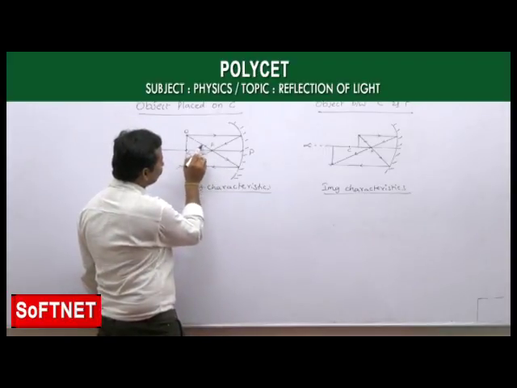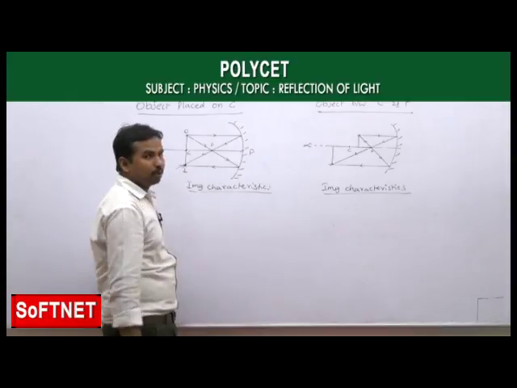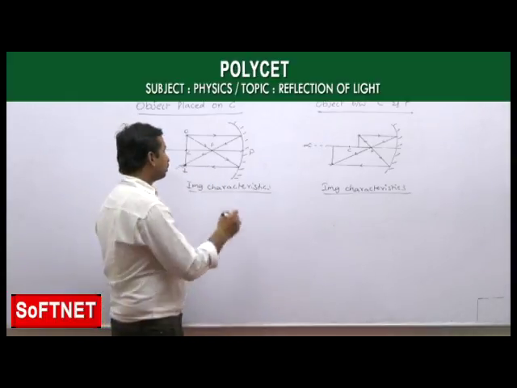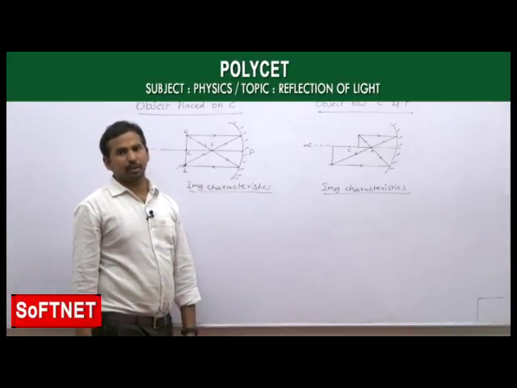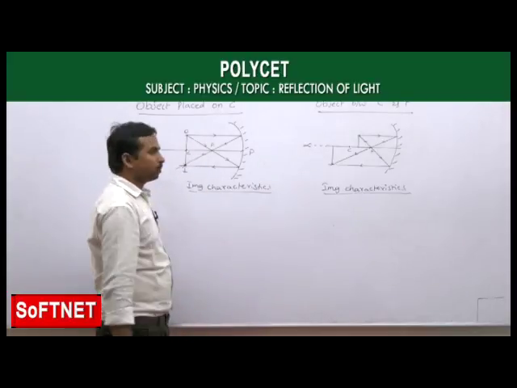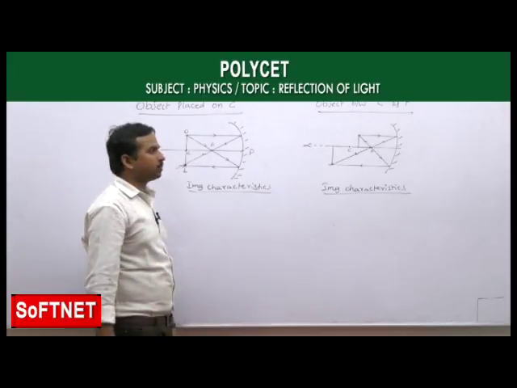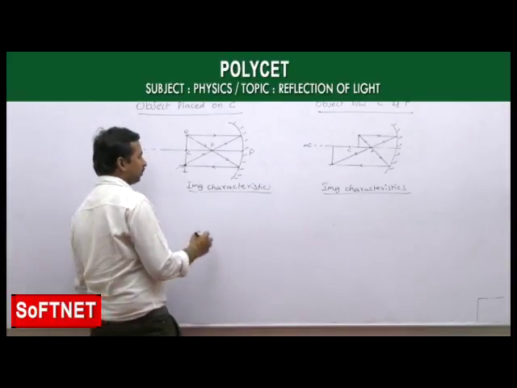As the light ray passes through the principal focus, after reflection the light ray is passing parallel to the principal axis, so that both the light rays are meeting exactly again at the center of curvature point here. Which means if the object is placed at the center of curvature, the image is also forming at the center of curvature here.